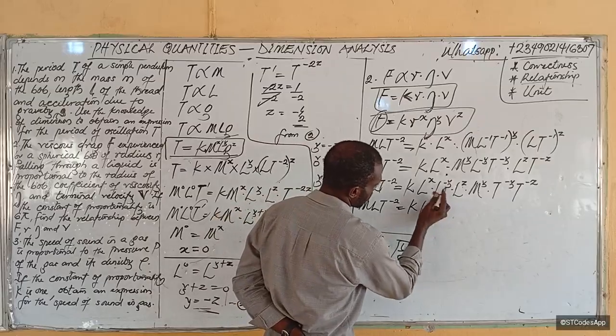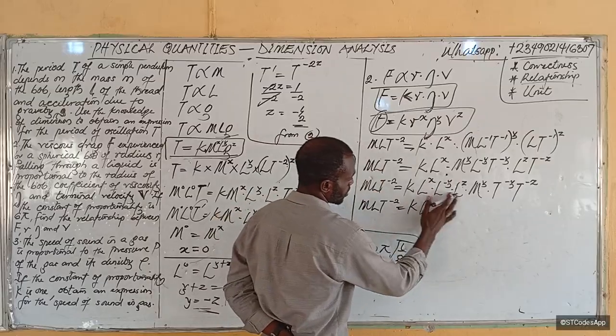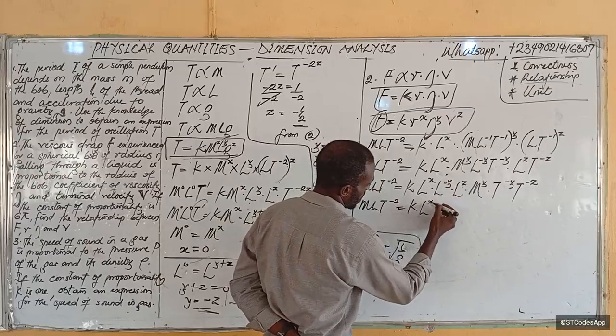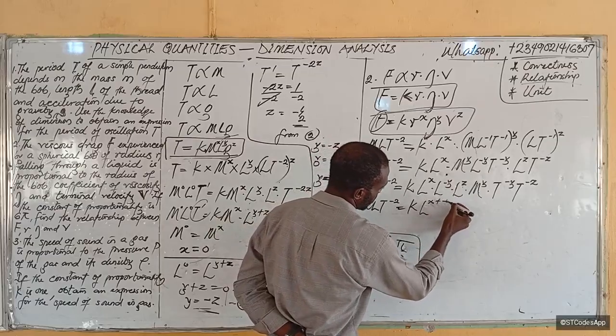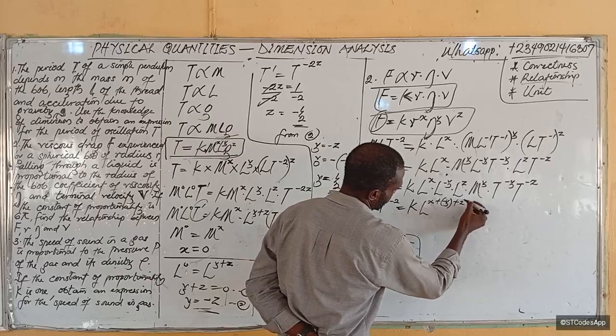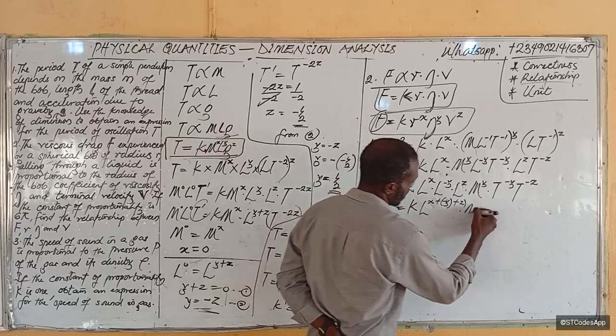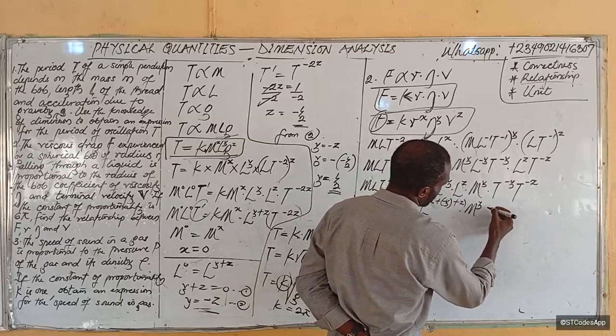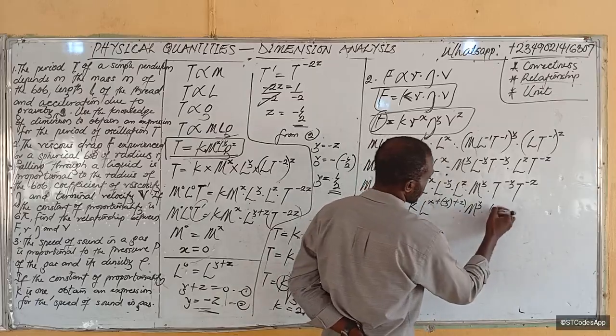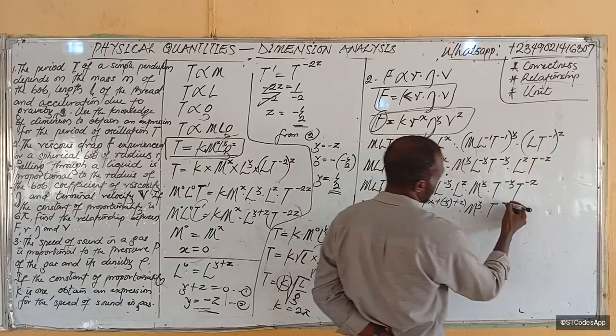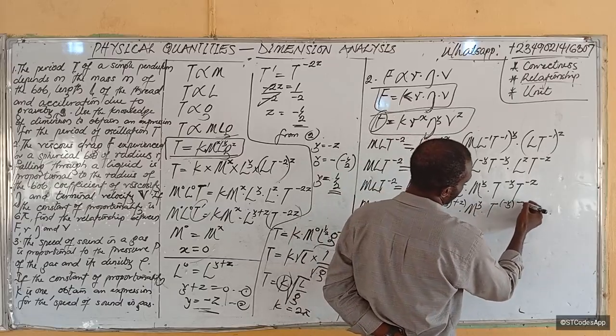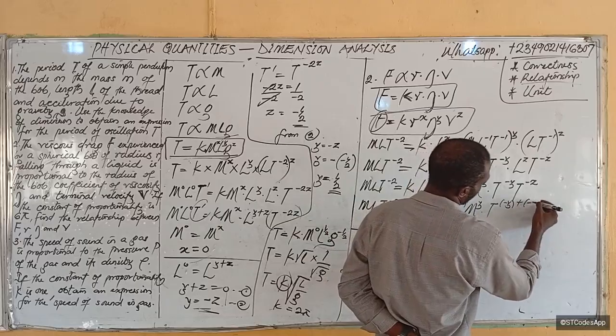L raised to power, now you add up all the powers because multiplication of bases means addition of powers: x plus minus y plus z. Then m to the y, m is alone. Then t, you collect t's together, into bracket minus y plus minus z.